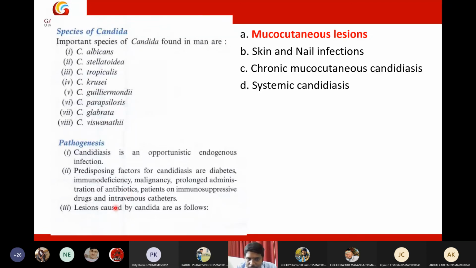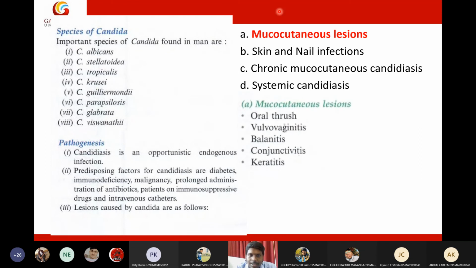Okay, lesions caused by Candida are like this. So Candida will cause four types of lesions on our body. Those four are mucocutaneous lesions, skin and nail infections, chronic mucocutaneous candidiasis, and systemic candidiasis. Okay, so these are the four infections caused by Candida.